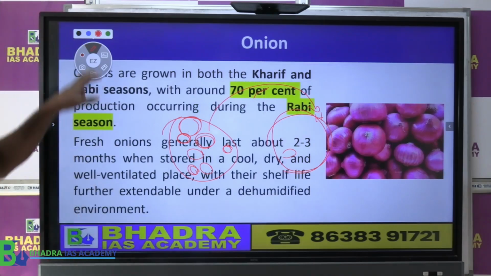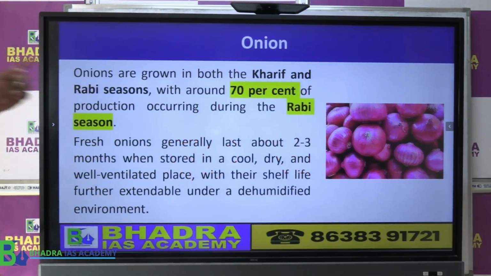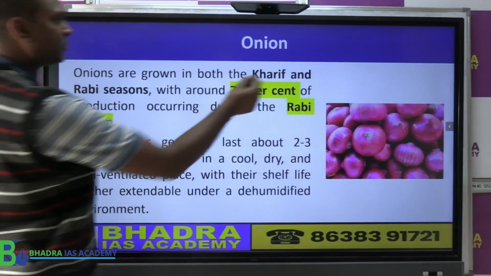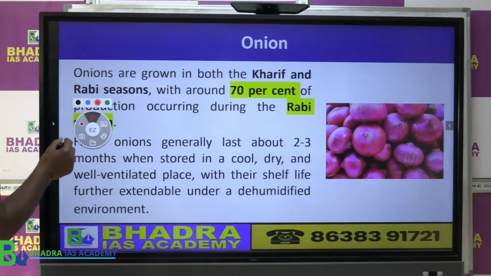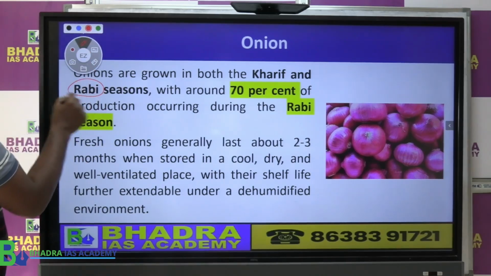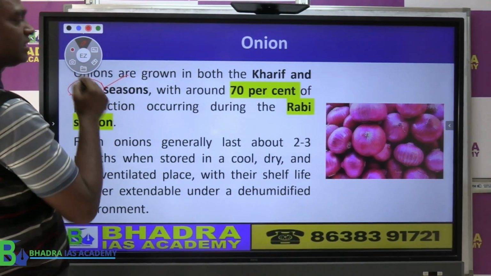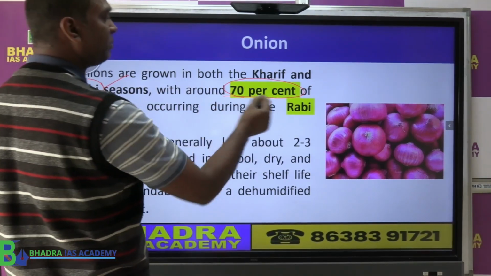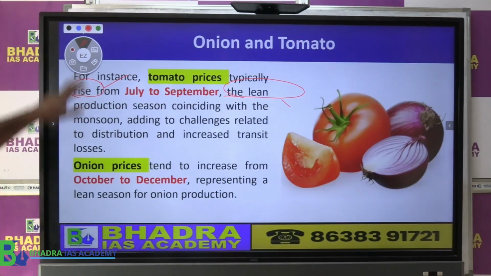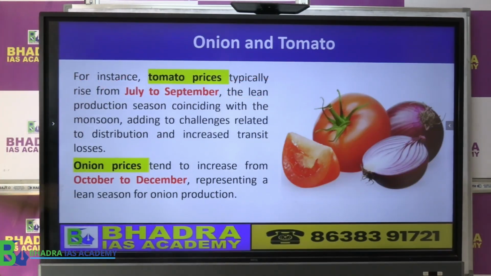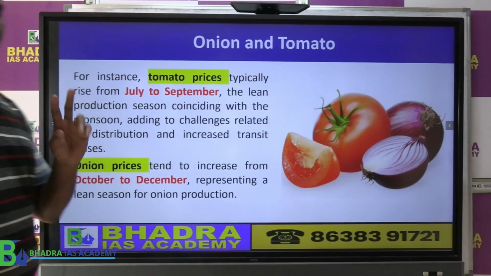So now what does the government say? Onions are grown in the Kharif season as also the Rabi season. So now in which season are more onions grown, Kharif or Rabi? The answer is Rabi season, where around 70% of onions are grown in the Rabi season, right? Same way, if you look at the price also. Now as I told you, tomato and onion, two major crops the government discussed.